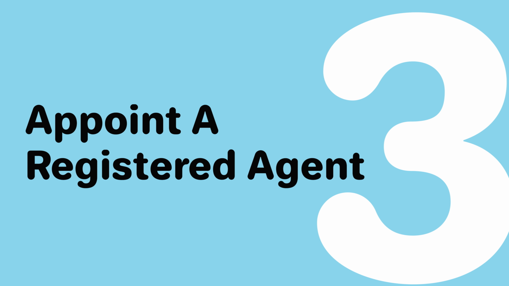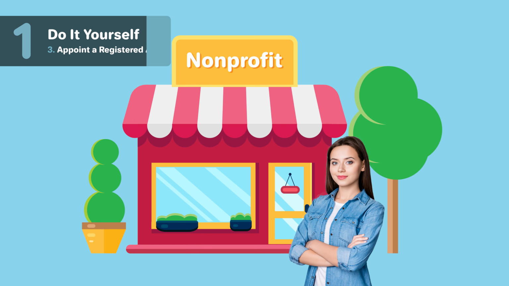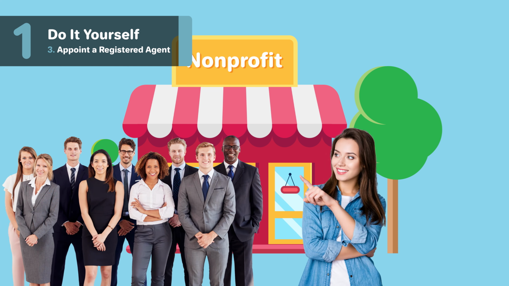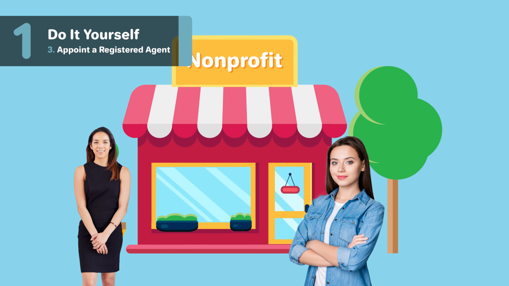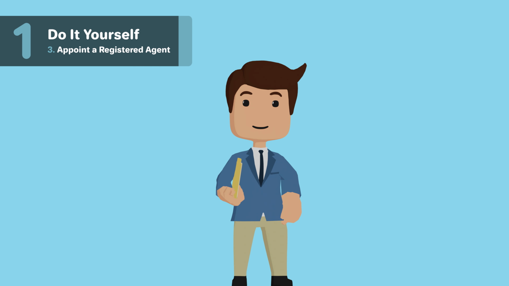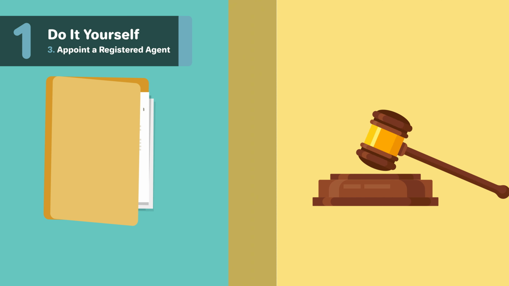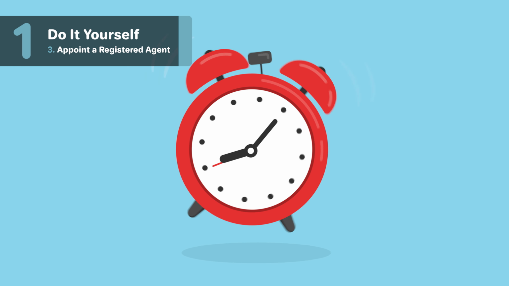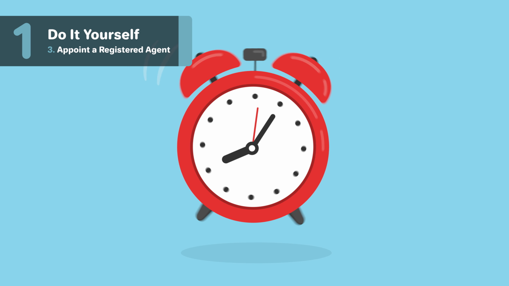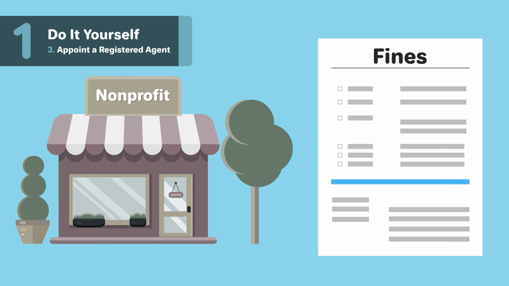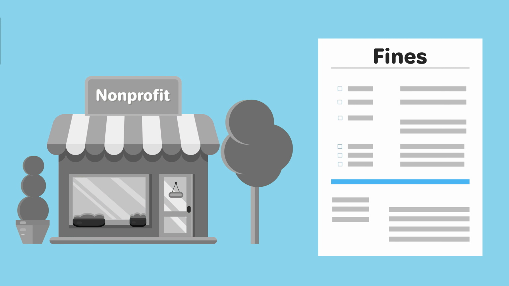3. Appoint a registered agent. The registered agent can be an individual within the company, including yourself, or you can hire a professional service authorized to do business in California. They will send and receive legal papers on your behalf. These documents include official correspondence, like legal summons and document filings, which your registered agent will receive and forward to you. Your registered agent will also help remind you to file the necessary reports. Failure to properly maintain your nonprofit can result in fines and dissolution, so this assistance is valuable.